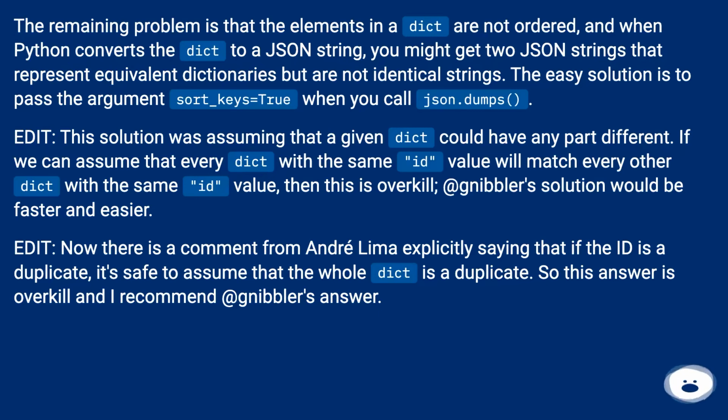Edit. This solution was assuming that a given dict could have any part different. If we can assume that every dict with the same ID value will match every other dict with the same ID value, then this is overkill. A nibbler solution would be faster and easier.